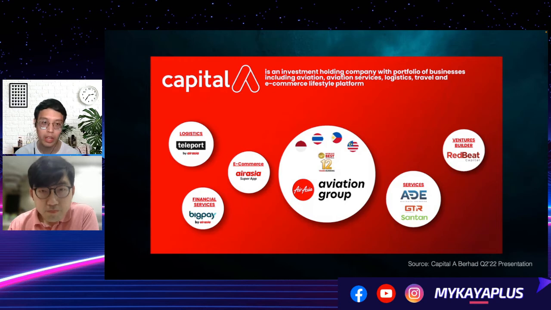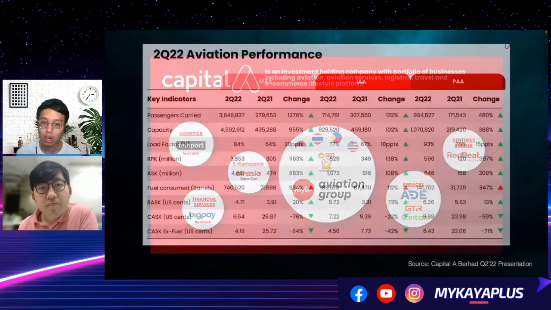We are all aware that Capital A has pivoted during the pandemic to become an ecosystem of its own. They have not only the airline business now, but also financial services like BigPay. They also venture into logistics, teleport, and e-commerce, which is the AirAsia Super App, and there are other supplementary businesses and initiatives coming up. But this is only useful to measure the airline, which is still one of the biggest parts of Capital A's results. Of course, we have gone through a lot of the KPIs just now.